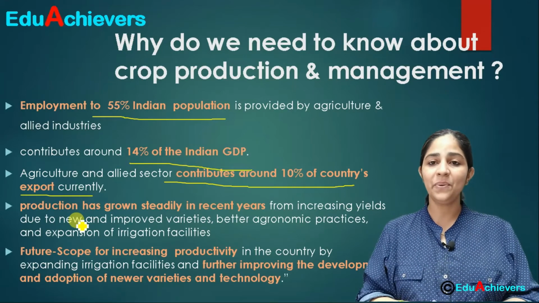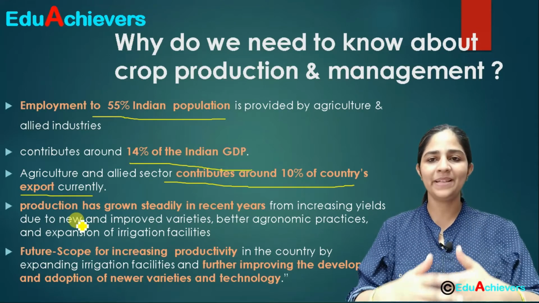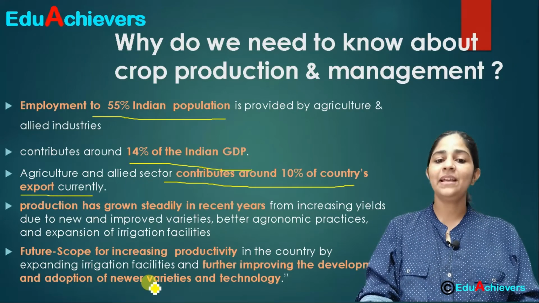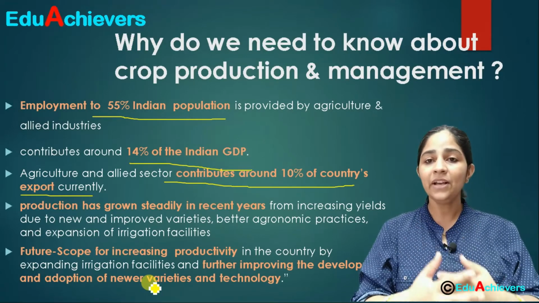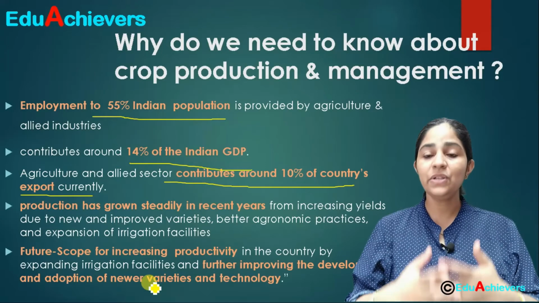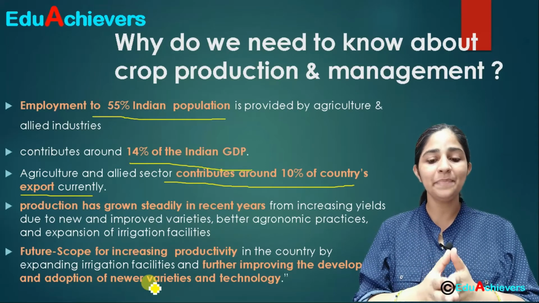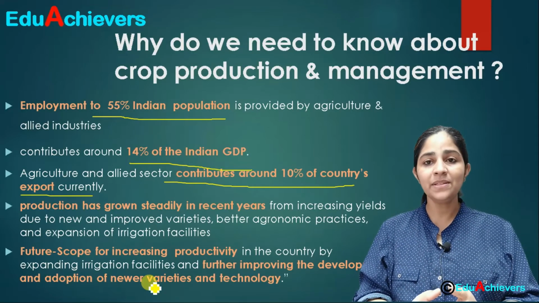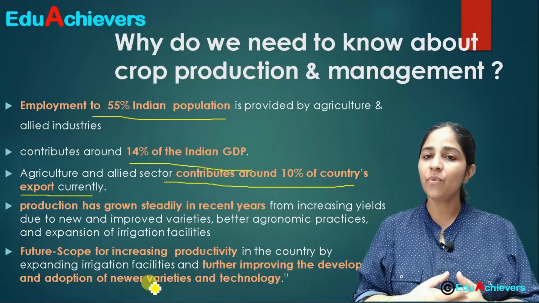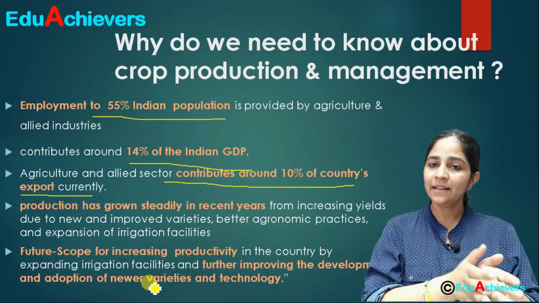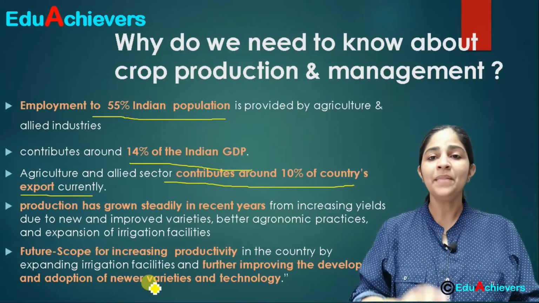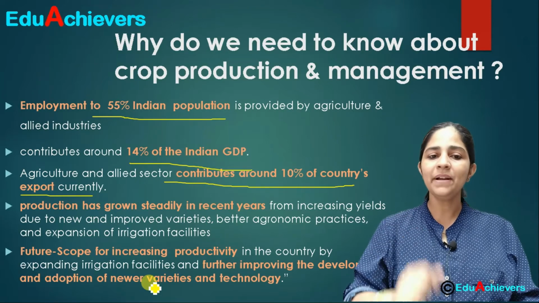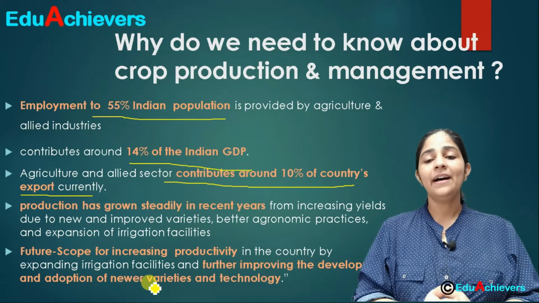But in future, the demand for food grains is increasing constantly with the increase in population. So we need to know that there is further scope for improvement in the agriculture sector. And how can we do this? We can encourage more and more people to use hybrid seeds. Hybrid seeds means good production or good quality seeds which the farmer can use, which may use less water and take less time to mature. All those points we will discuss in further detail in the next videos also. But these are the points which we need to know.